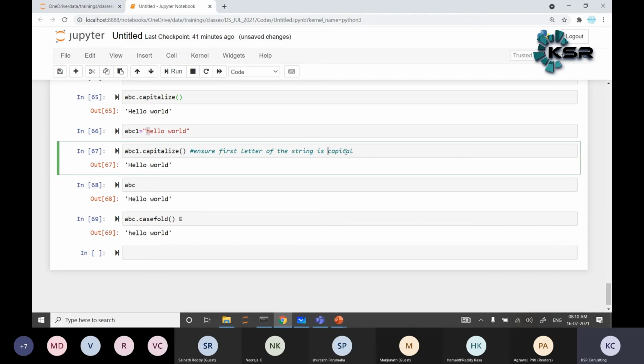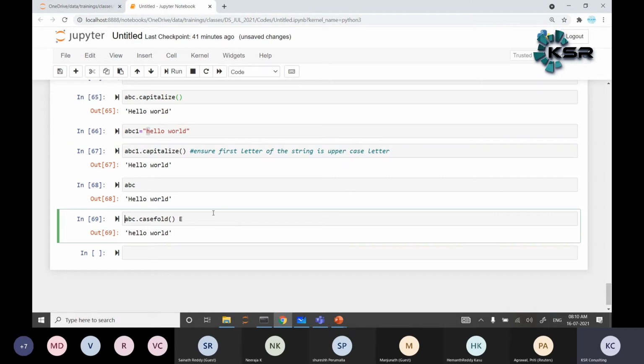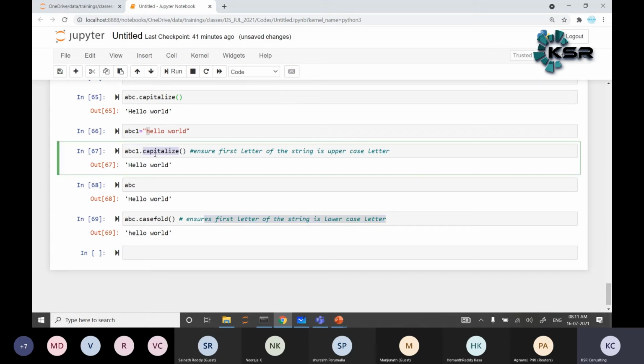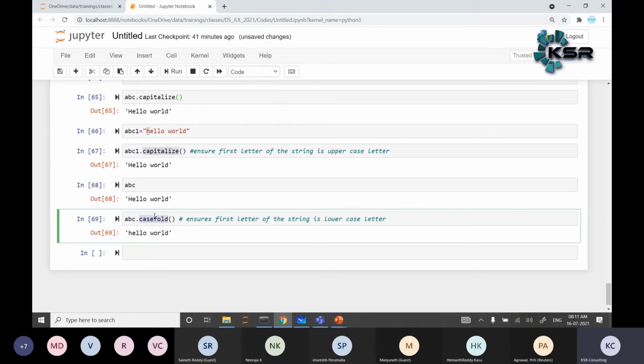Ensure the first letter of the string is lowercase: abc dot casefold. abc dot capitalize, abc dot casefold. Are you clear about both? Are you clear? Okay. Next one. I need an answer. Yeah, go ahead.